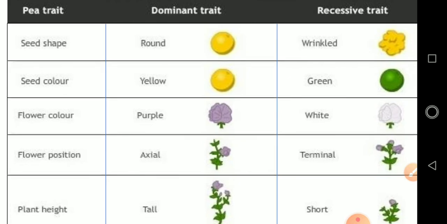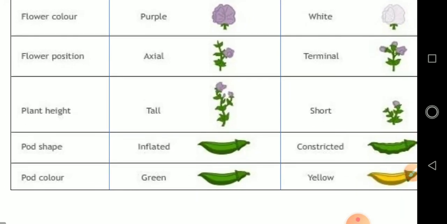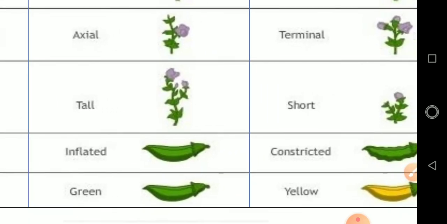Seed shape, dominant, recessive. Round, dominant, wrinkled, recessive. Seed color, yellow, green. Flower color, purple, white. Flower position, axial, terminal. Plant height, tall, short. Pod shape, inflated, and the recessive one is constricted. See, the recessive trait is constricted.